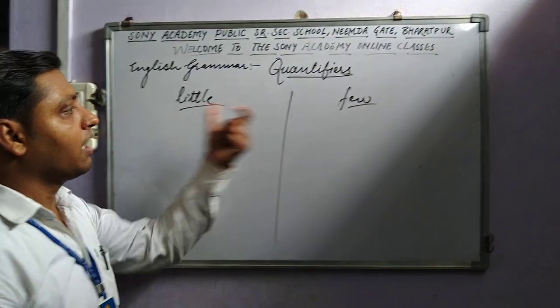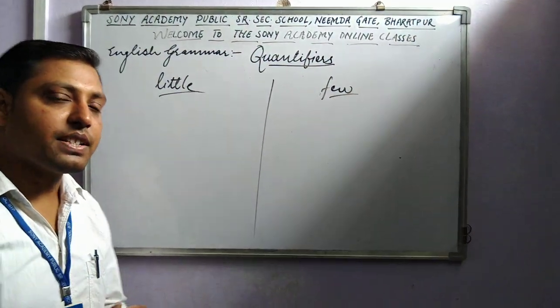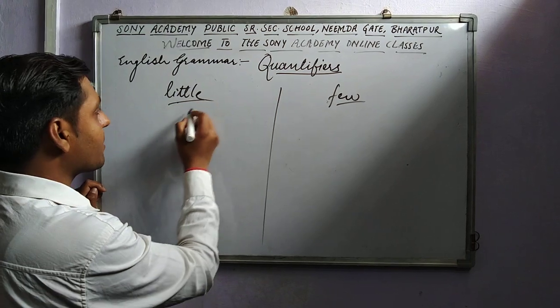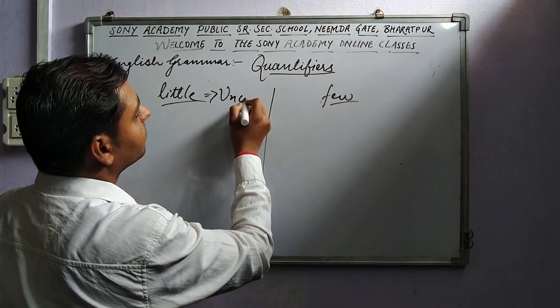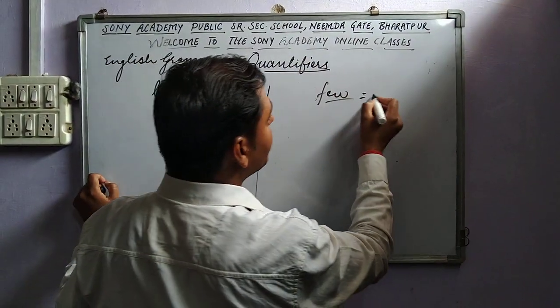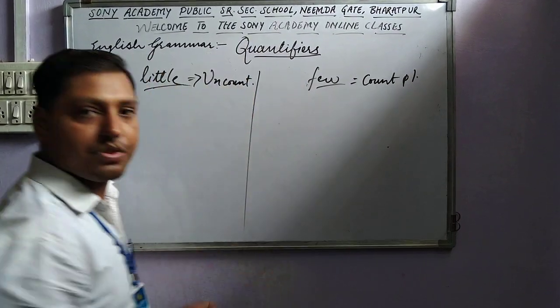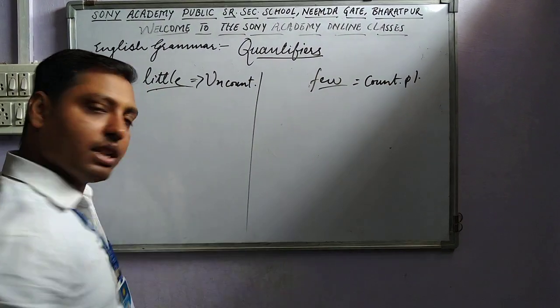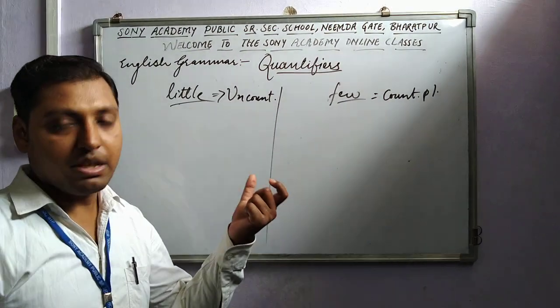Little and few. The main difference is this: little is used for uncountable nouns, and few is used for countable plural nouns. This was the basic difference.